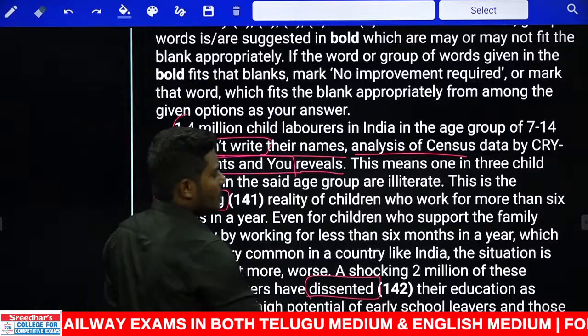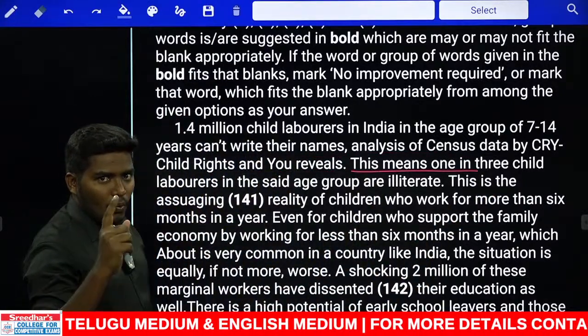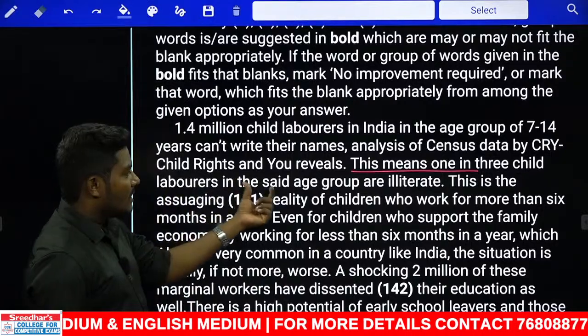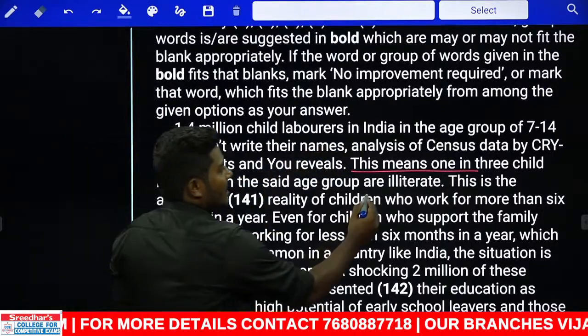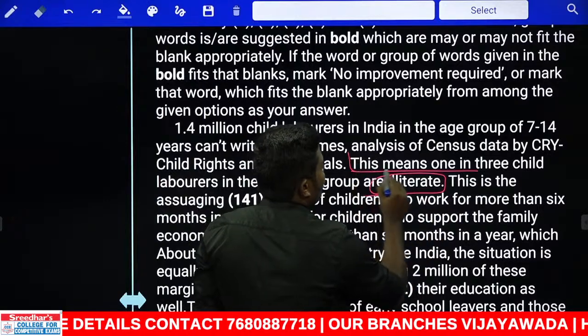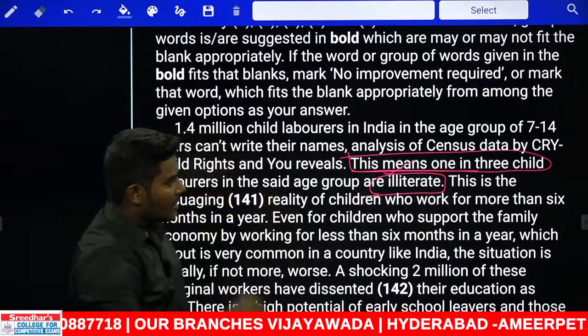In continuation, this means 1 in 3 child laborers in the said age group of 7 to 14 are illiterate. So 1 child out of 3 children is illiterate in that particular age.